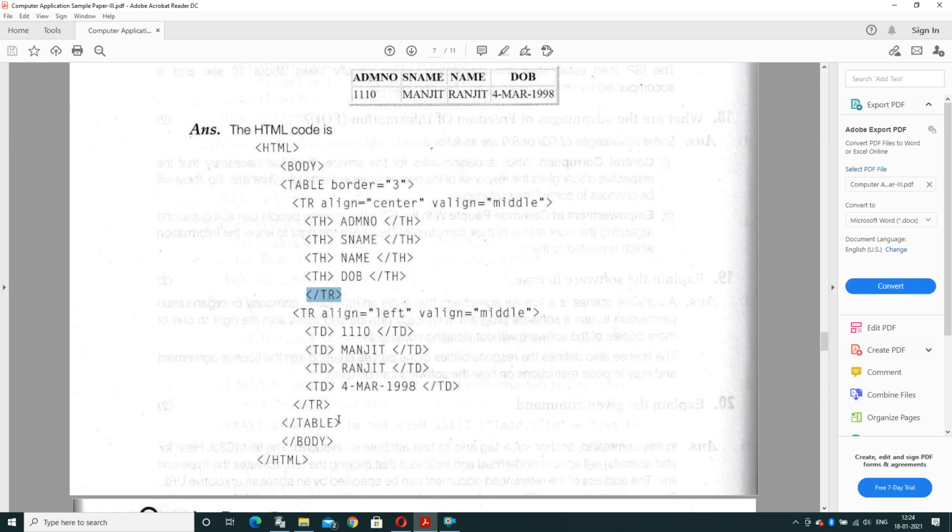Now one question we can ask here: how many container tags are used in this complete program? So the total container tags that are used: first one is tr, second table, third body, and fourth is HTML. 4 tags are used that are container tags in this program.